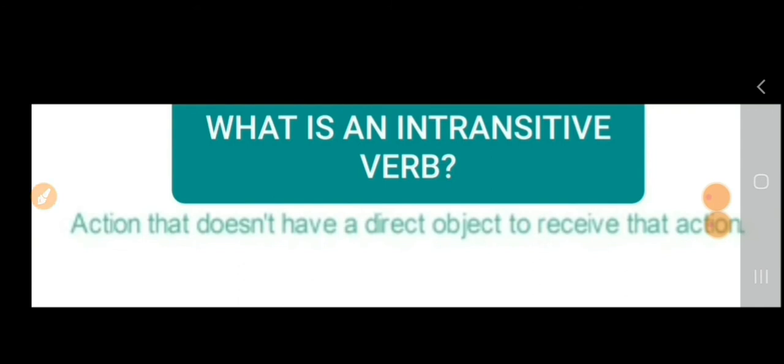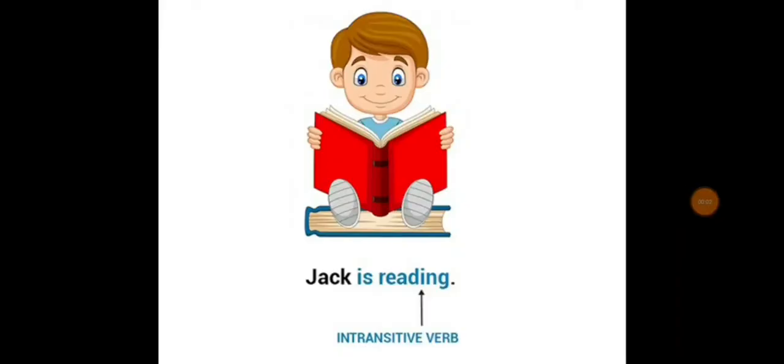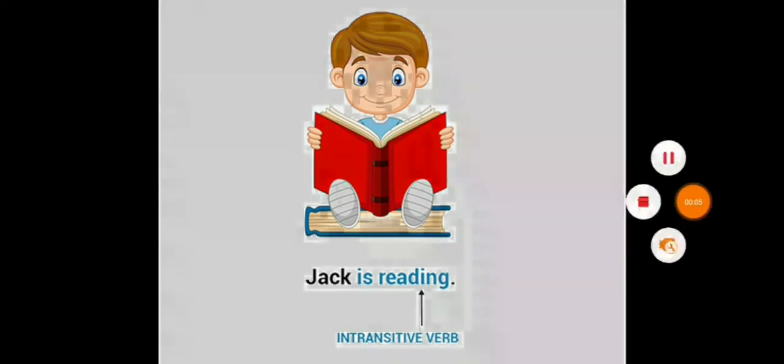Let's look into a sentence example to make things clear. Jack is reading. Children, here Jack is the subject. Is reading is the action. But we cannot say Jack is reading what? In other words, there is no direct object to receive the action. So, it is an intransitive verb. Let's look into some more sentence examples having intransitive verbs.